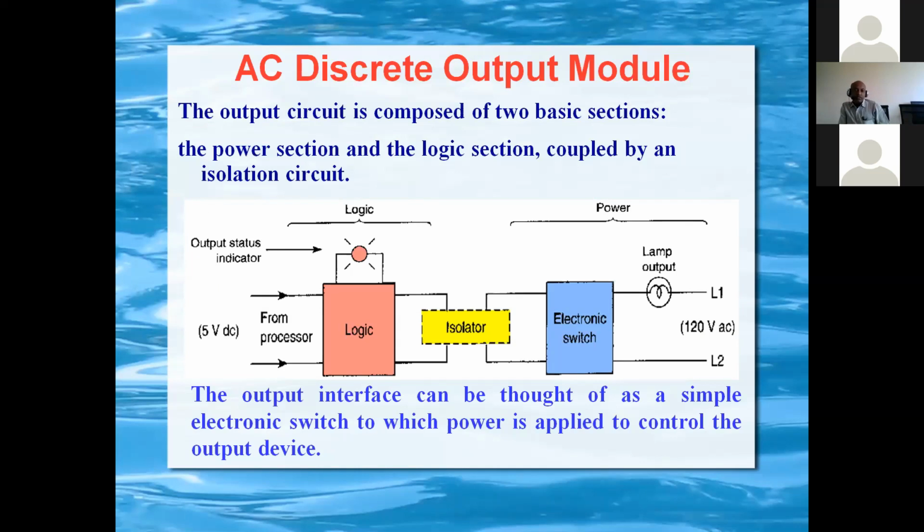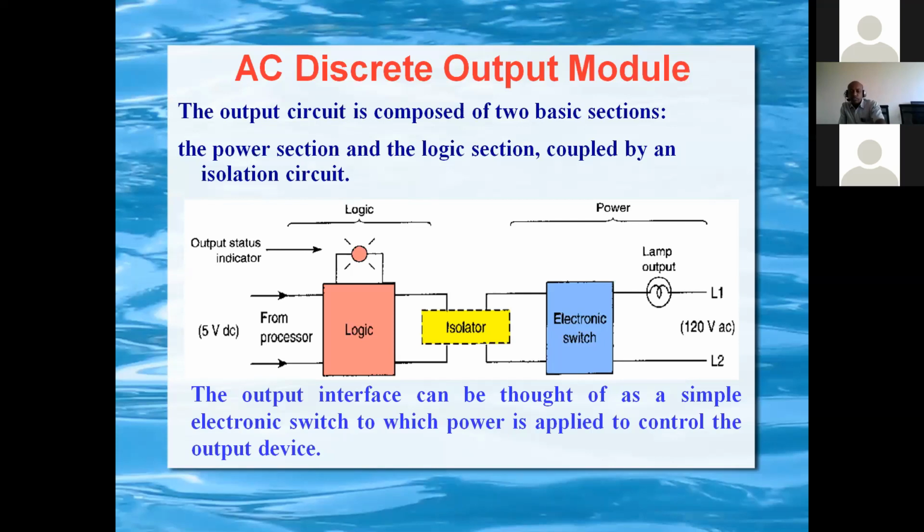So the 5 volt DC from the processor and logic goes to the isolator, which is switched on. When the isolator is switched on, the electronic switch becomes on, or the relay becomes on, or the solid state relay will give the output. So this way the inputs and outputs are processed.